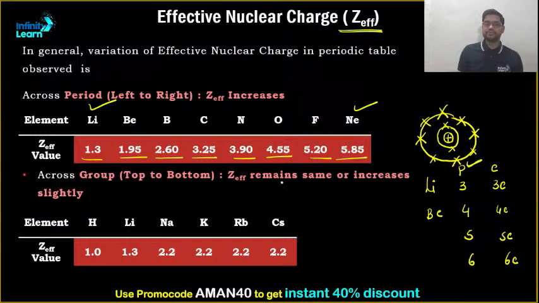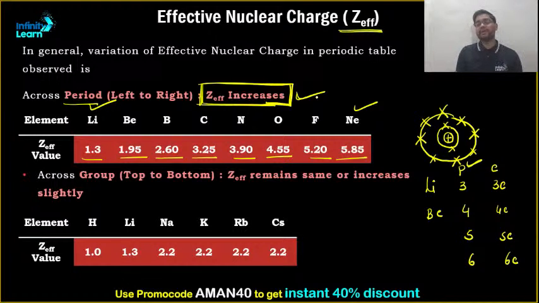Okay, clear? So across the period, effective nuclear charge increases. Clear? And please make a note of it, effective nuclear charge increases from left to right or across the period, because this will be very much helpful in terms of understanding atomic radius, ionization enthalpy, electron gain enthalpy, electronegativity and whatnot. Okay, clear? So please make a note of it.